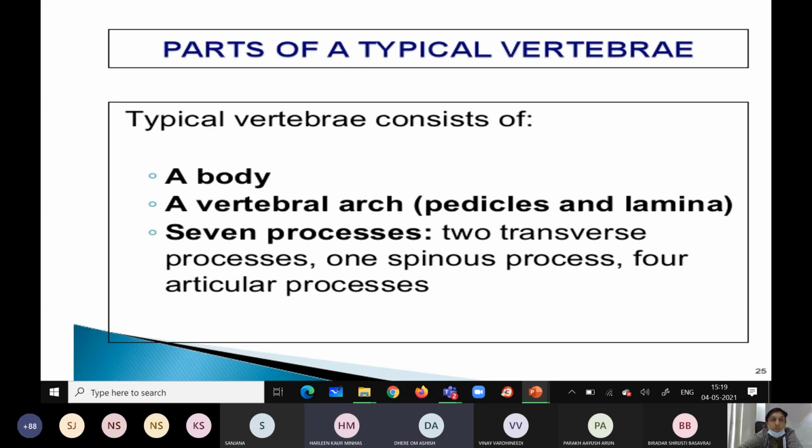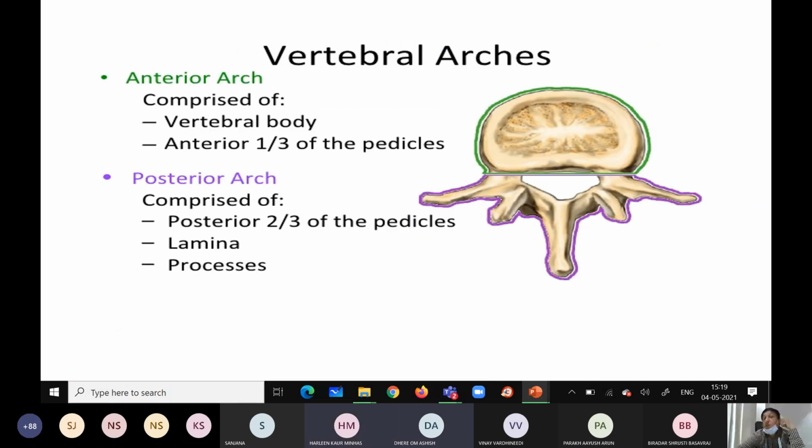You already know how the vertebra is divided: body and vertebral arch. Again, there is an anterior part and a posterior arch. The anterior part mainly contains the body and one third of the pedicles. The posterior arch has the pedicles, lamina and spinous processes. This is the main line of demarcation at the center, dividing the vertebra into anterior and posterior. Why am I repeating? Because this is important for practicals and viva; for your oral exam, you should tell these points.